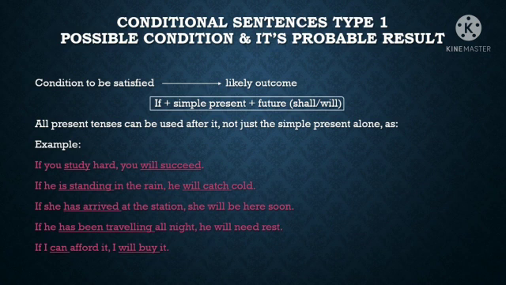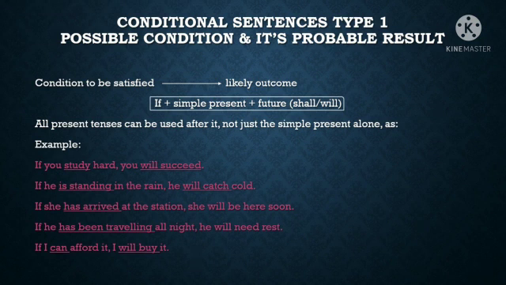Now, type 1 condition. Type 1 condition talks about a possible condition and its probable result. We use type 1 conditions to describe conditions which may or may not be fulfilled. But the condition to be fulfilled is real. That is why such a statement is often called an open or real conditional. So type 1 condition is called an open or real conditional.